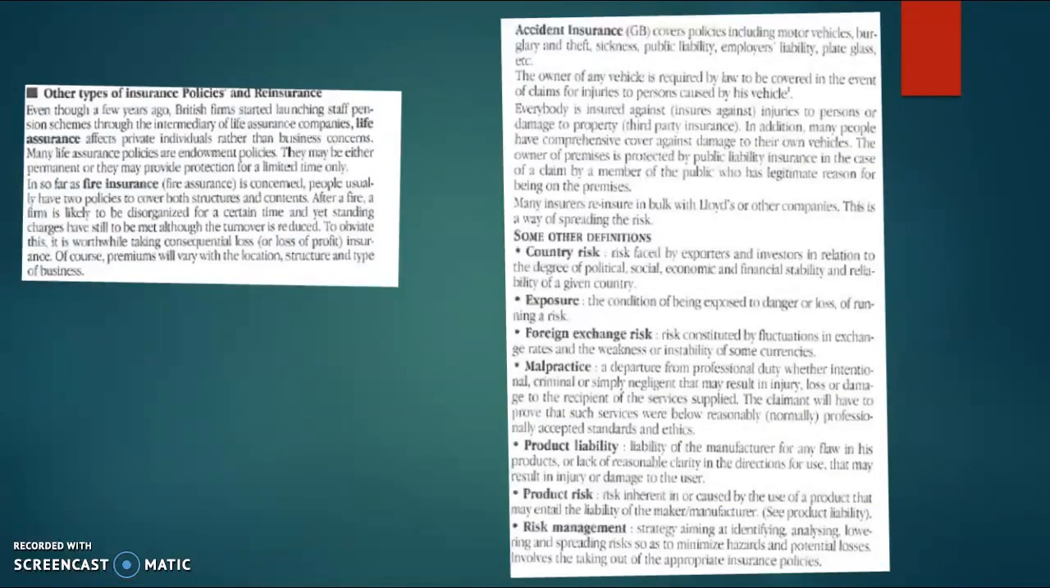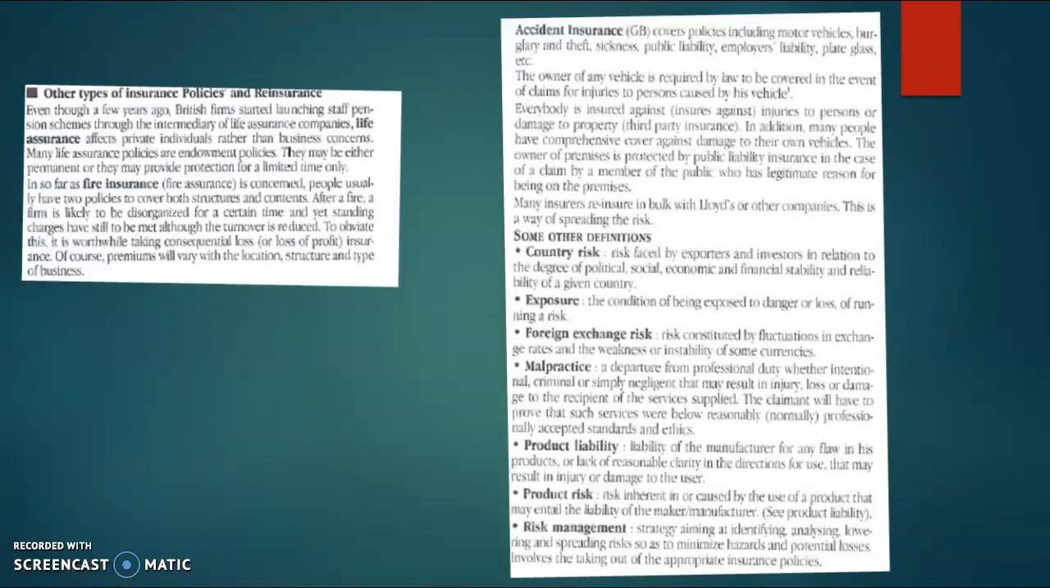So even though a few years ago British firms started launching staff pension schemes for the intermediary of life assurance companies, life assurance affects private individuals rather than business concerns. Many life assurance policies are endowment policies. They may be either permanent or they may provide protection for a limited time only.